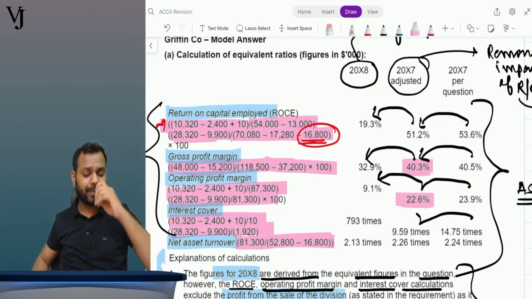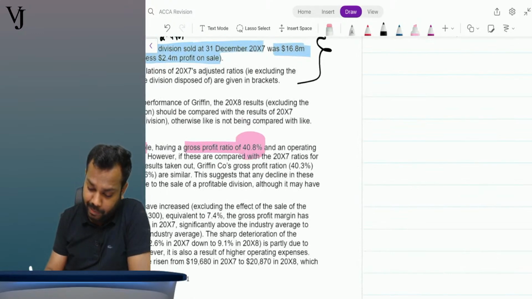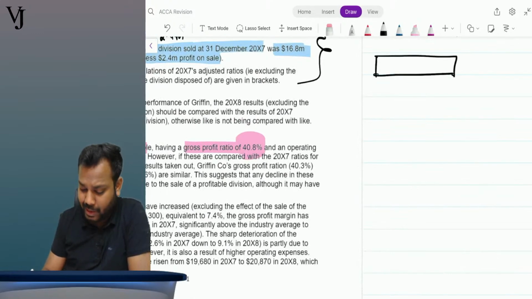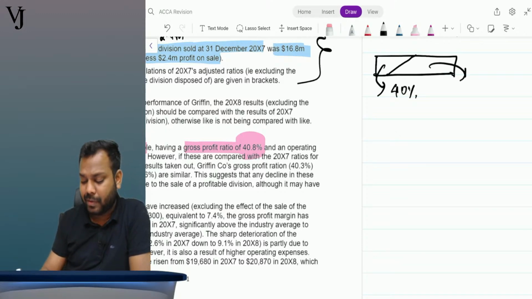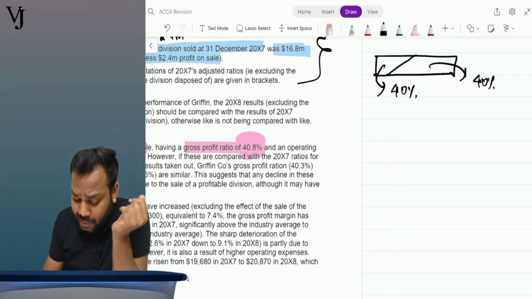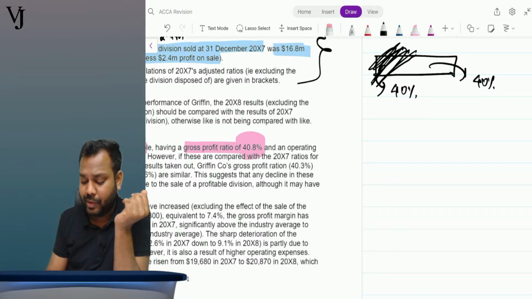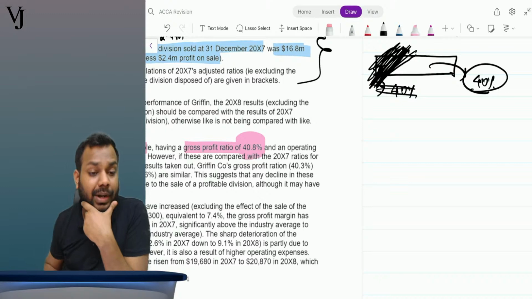Why? Understand what I'm trying to say. Let's suppose this is the entire company, and this is one of the divisions. This division earns a profit of 40%. The other part of the company also earns a profit of 40%. Now if this is sold off, my profitability will still be 40%.